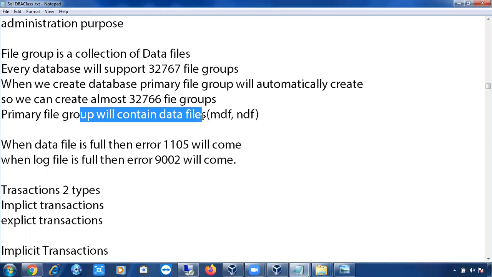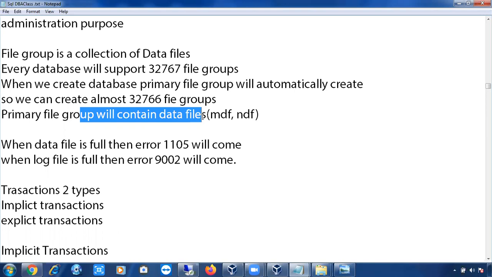But the recommendation in organizations is that in the MDF file, metadata will be stored. Metadata means the database name, how many objects are there in the database, the database object IDs, what the other objects are, their locations, their numbers, IDs, everything will be stored in the MDF file. So if you have a dedicated MDF file for the metadata, the metadata will be accessed very quickly, so the performance will be good.